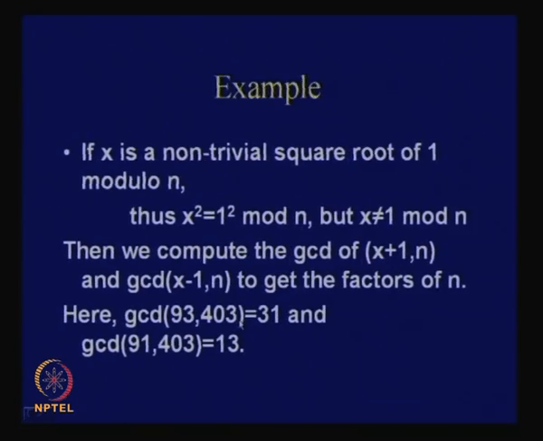And now the idea is this: if x is a non-trivial square root of 1 modulo n, then x squared is equal to 1 squared mod n, but x is not equal to plus or minus 1 mod n. Then we compute the GCD of x plus 1 and n and the GCD of x minus 1 and n to get the factors of n. In this example, if I take 93 and 403 and compute the greatest common divisor, I get one factor, 31. Similarly, if I take 91 and 403, the greatest common divisor is 13.